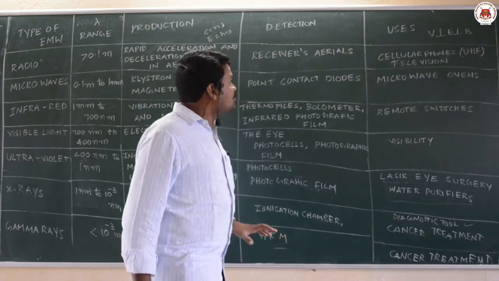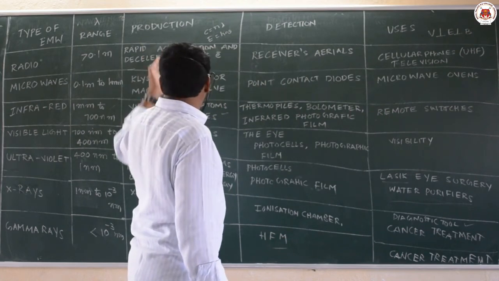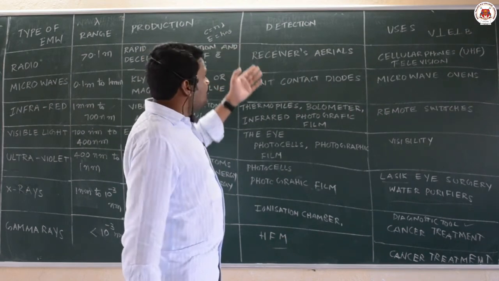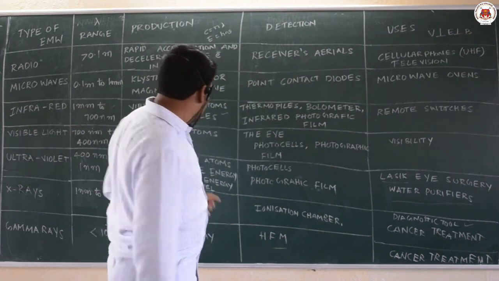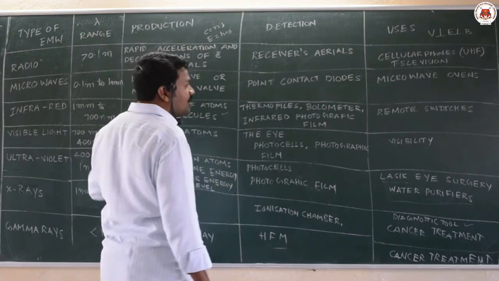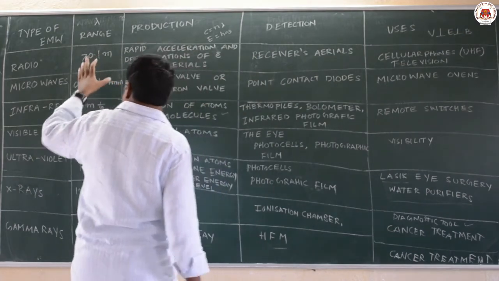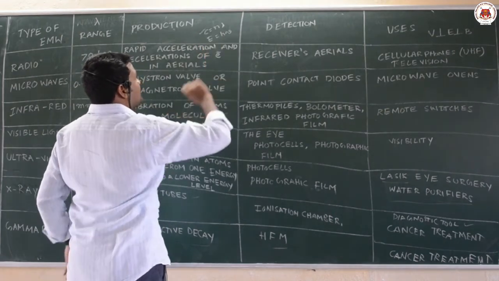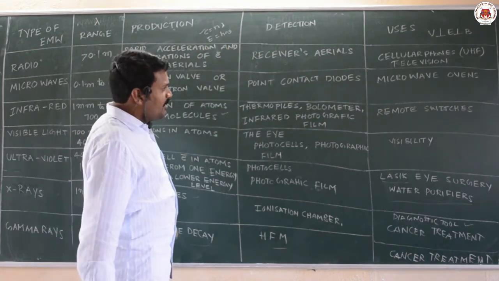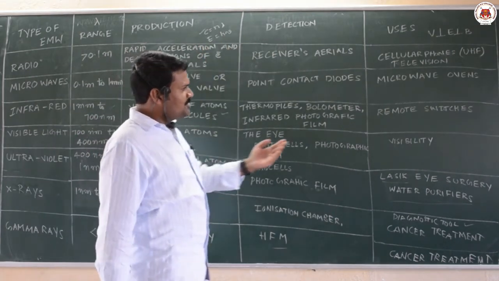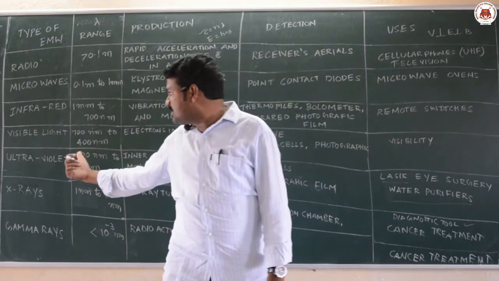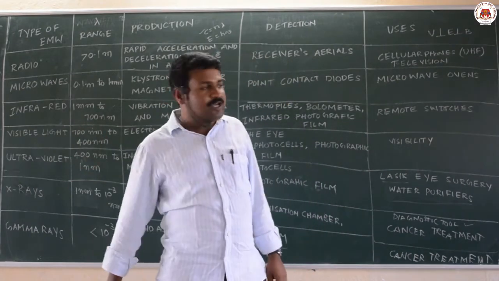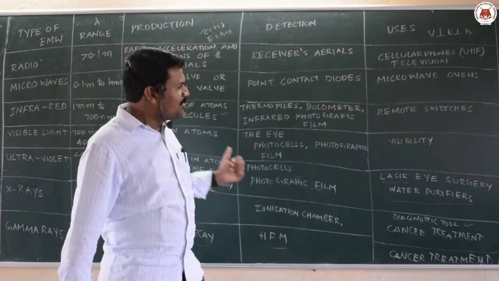So these are the sources, that is production, and how to detect them, and what are the uses. A student has to remember this tabular column, so that if you know the wavelength, you can calculate the frequency by using this formula. You can calculate the energy also, and you have to be very familiar with the uses as well as the wavelength ranges and how they are produced. They may ask for 1 or 2 marks.